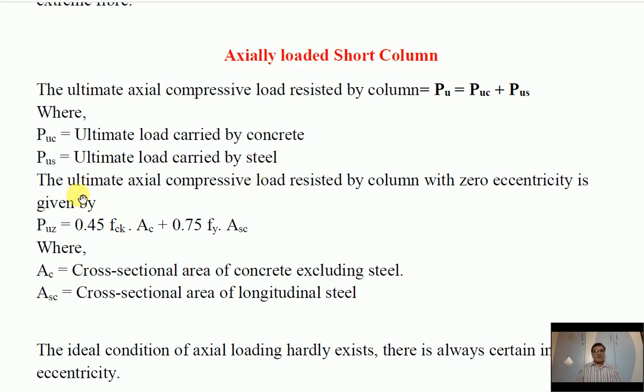The ultimate axial compressive load resisted by column with zero eccentricity, and here it is important, zero eccentricity, is given by Puz = 0.45 fck Ac + 0.75 fy Asc. Here Ac means area of concrete and Asc means area of steel, of course longitudinal steel. So only 0.45 of the fck we are using here and 75% of the steel strength.